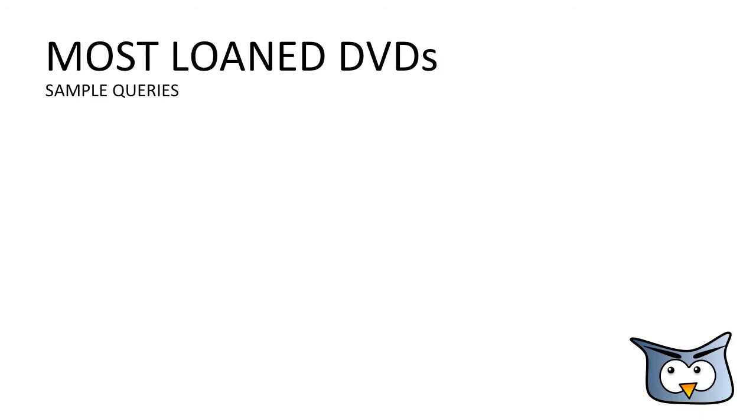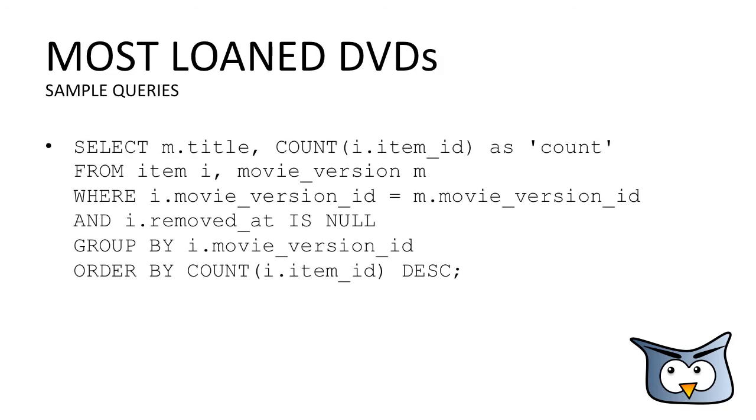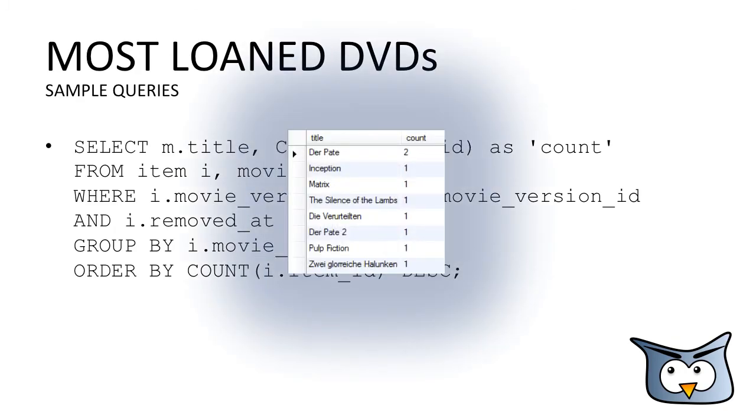The next query is a little bit more complex. We want to find out the most loaned DVDs. This is done by selecting from the item and movie version table and grouping by the movie version. Let's see the output. Der Pate is the most loaned DVD.